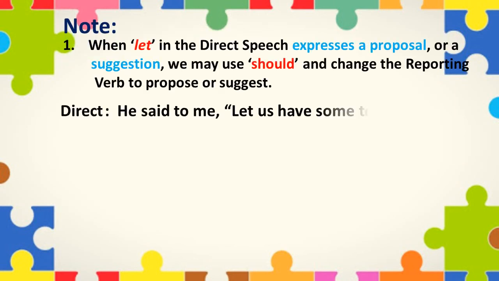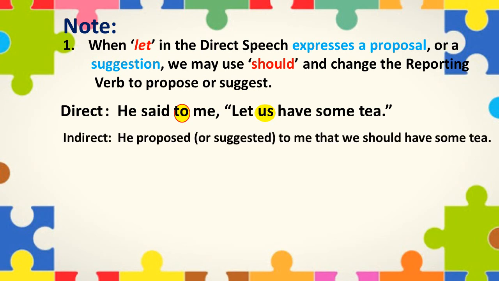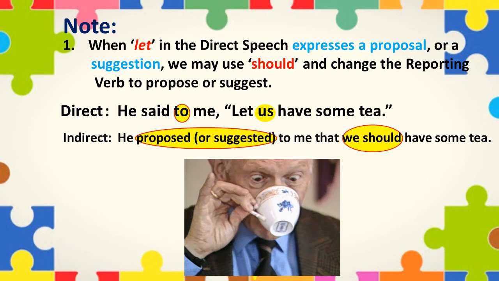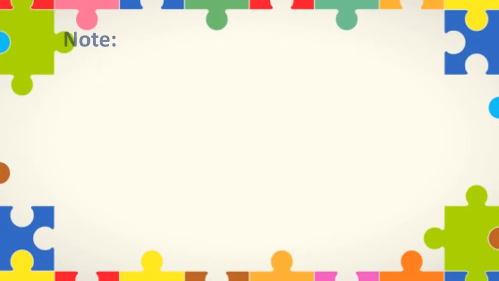Please note, when "let" in direct speech expresses a proposal or a suggestion, we may use "should" and change the reporting verb to propose or suggest. For example, he said to me, "Let us have some tea." In indirect speech, you can write, he proposed or suggested to me that we should have some tea.